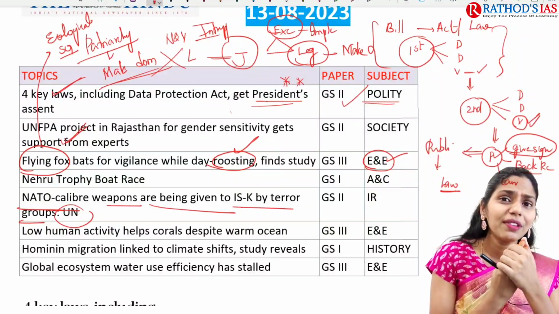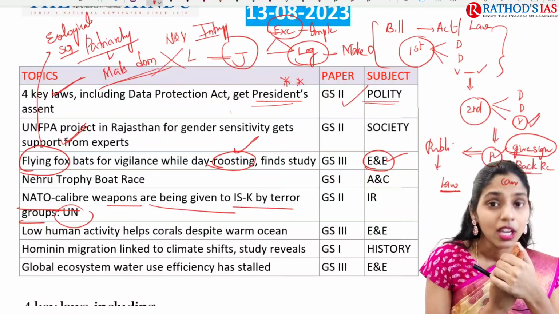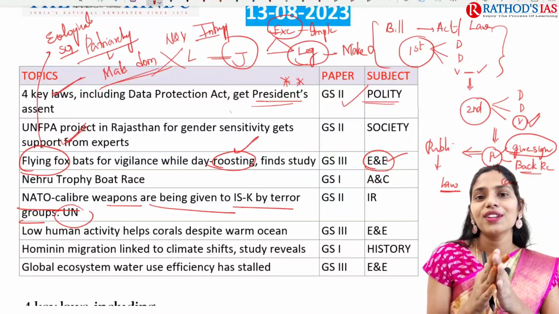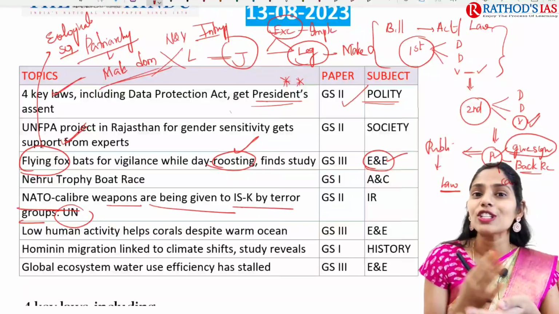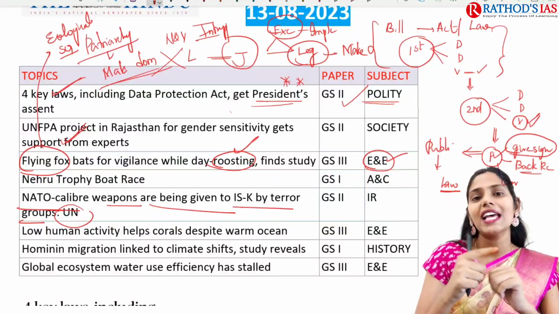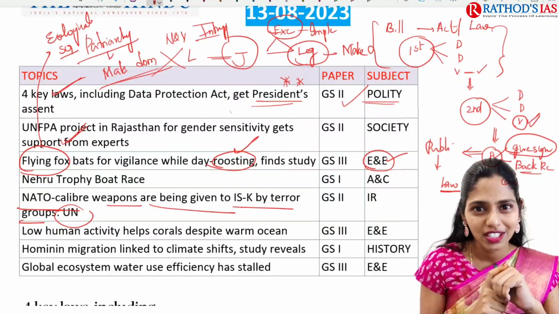These corals are a very important marine ecosystem, because they host a lot of biodiversity, and they are also called the rainforest of the oceans. Please let me know why these corals are called the rainforest of the oceans.